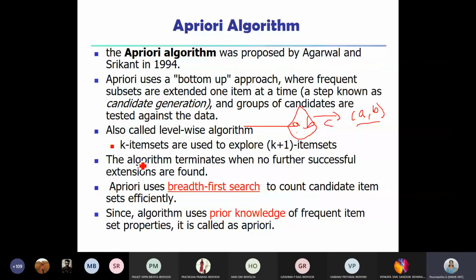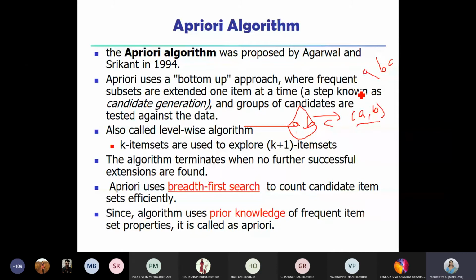It means from single items I get 2-item sets, using 2-item sets I am able to get 3-item sets, and so on. This process terminates when no further successful extensions are found. Suppose I am able to get 3 items A, B and C, and I am not able to find another item set with 4 items, then it is terminated.